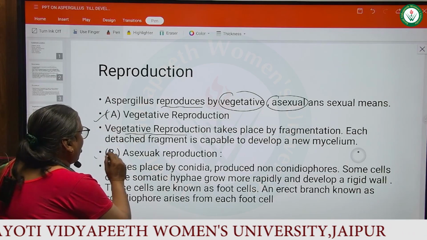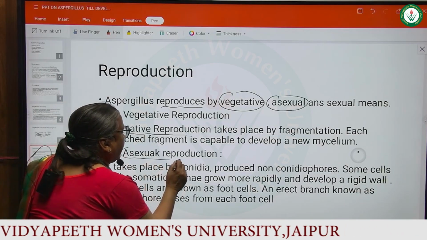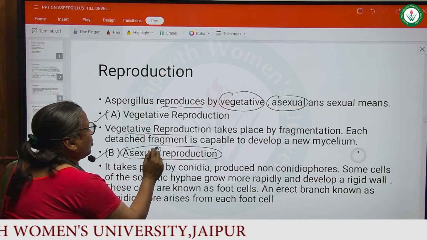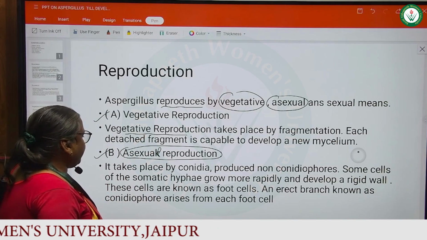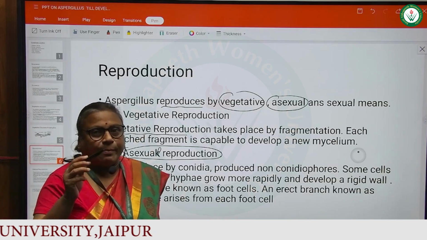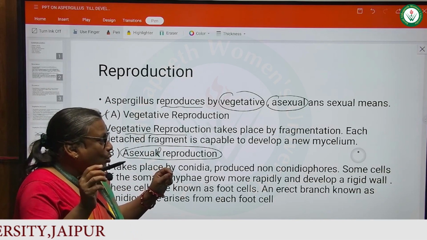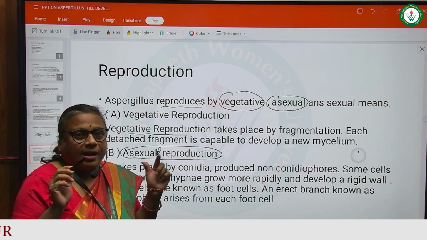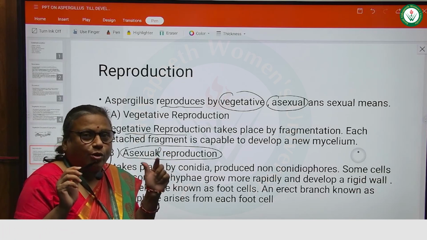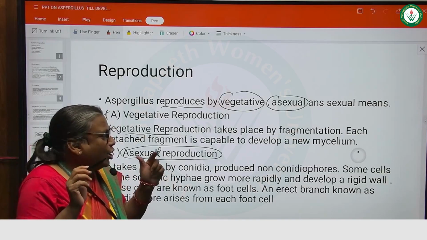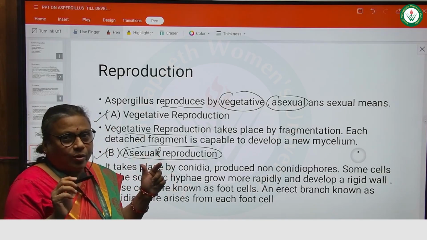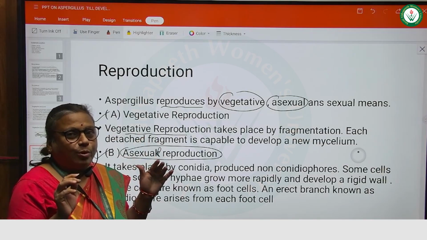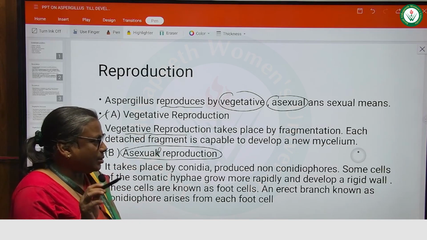Now, I talk about the asexual reproduction in Aspergillus. Asexual reproduction in Aspergillus takes place by conidia produced on conidiophores. So, conidia are formed on conidiophores, and by means of conidia, asexual reproduction occurs in Aspergillus.